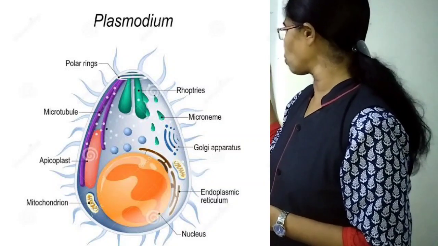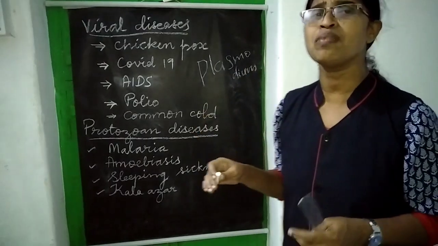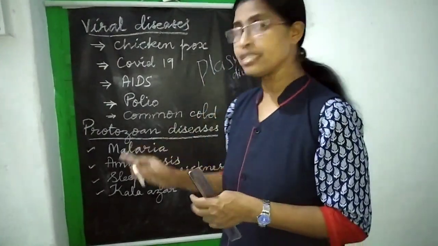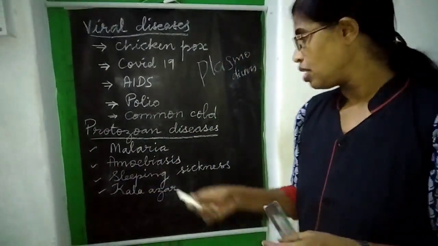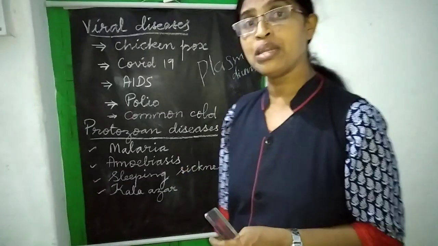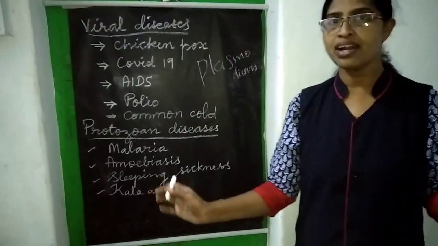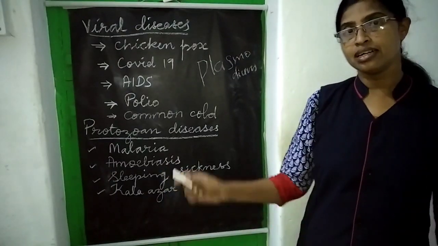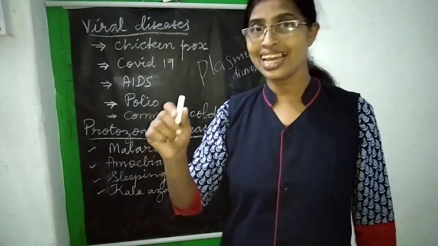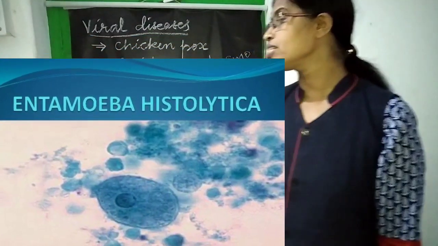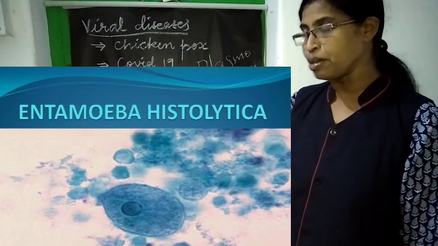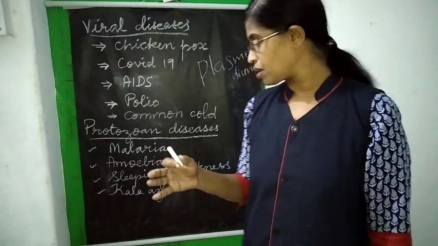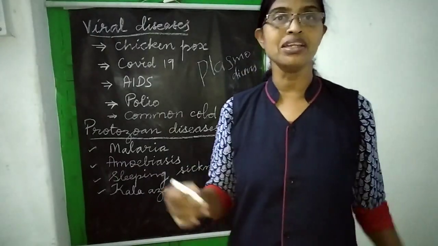Plasmodium is a protozoan which causes the disease malaria, right? And then come to amoebiasis. Amoebiasis is caused by the protozoan called Entamoeba. Entamoeba is an amoeba which causes amoebiasis. Otherwise, we can say amoebic dysentery.